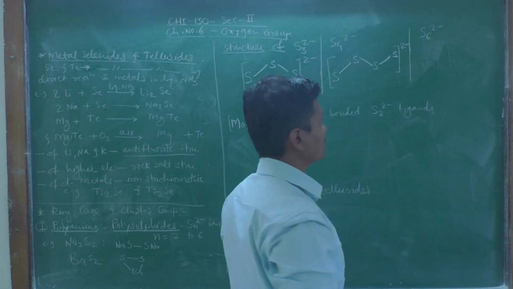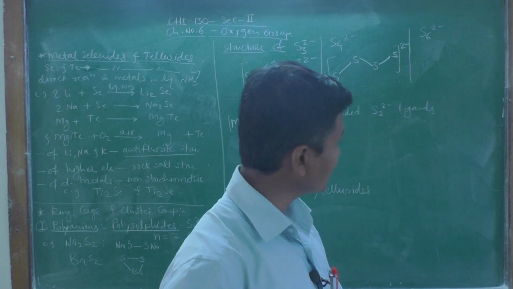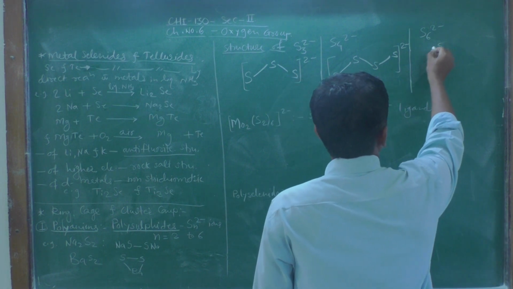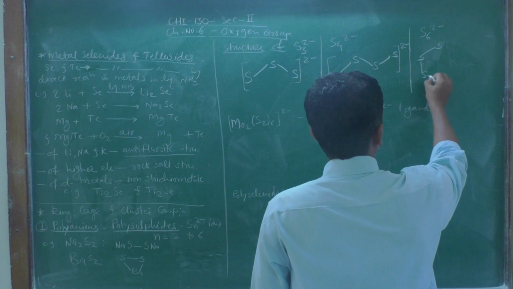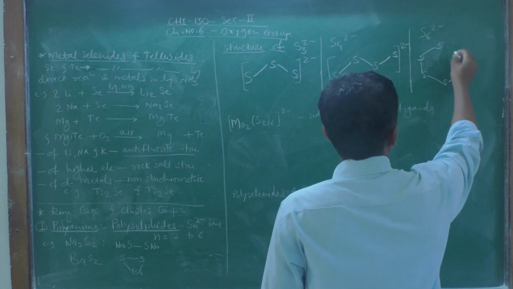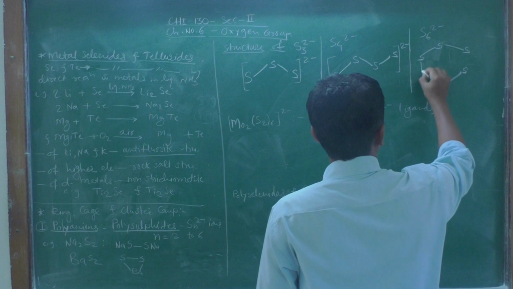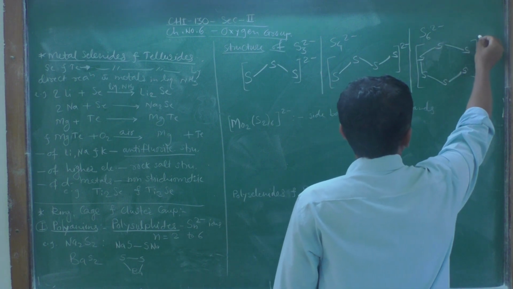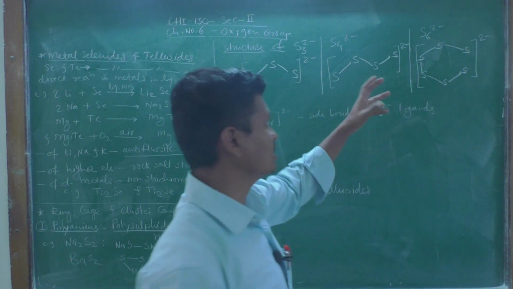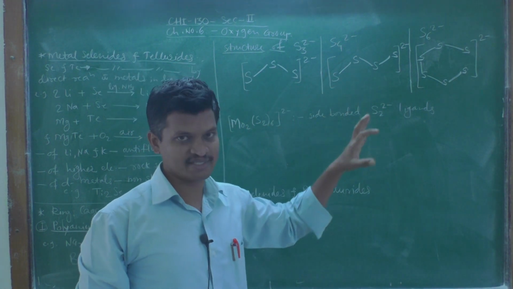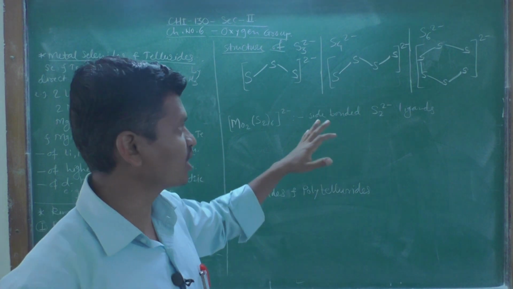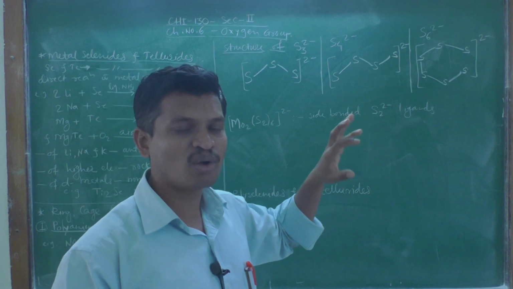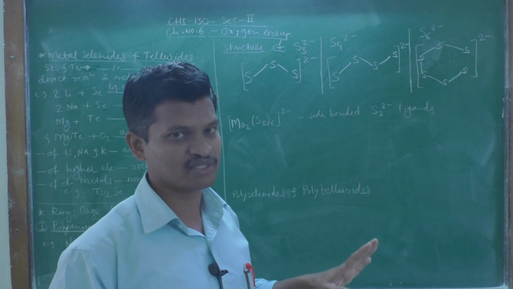In a similar way, S6 2 minus: 1, 2, 3, 4, 5, 6, and the overall charge on this S6 is 2 minus. So, all these are polysulfide anions, and the resultant negative charge in all of them is 2 minus.